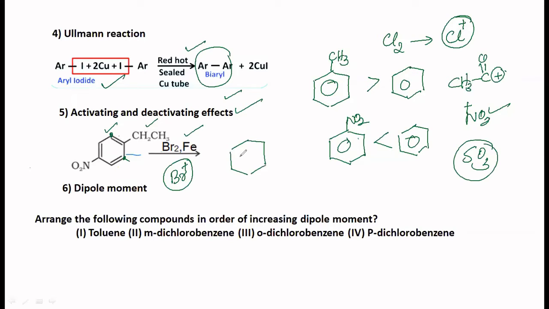So this is what is activating and deactivating effect. CH2CH3, NO2 is there, not a problem. So you will get it at the meta position, which is also ortho to the ethyl group. So Br should come here. That is very important.